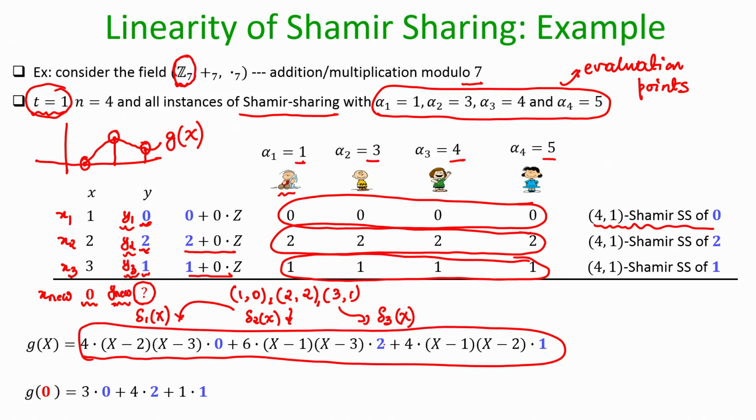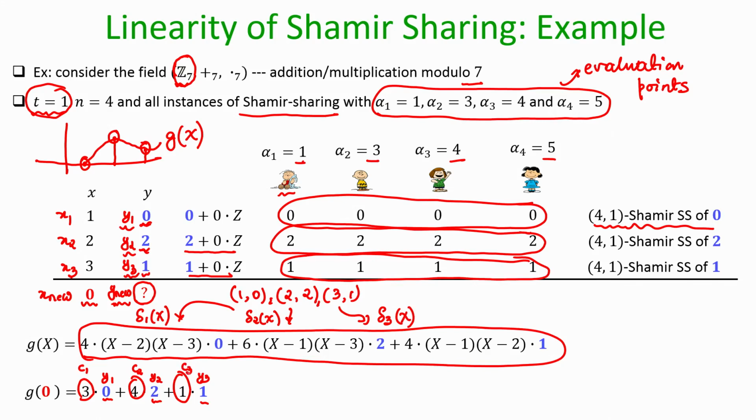That means my goal is to compute g of 0, that is my x nu. x nu is 0. So, the value of g of 0 is nothing but a linear combination of the existing y values. This is my y 1, y 2 and y 3, and these 3, 4 and 1 constitute the Lagrange coefficients: Lagrange coefficient C 1, C 2, C 3.